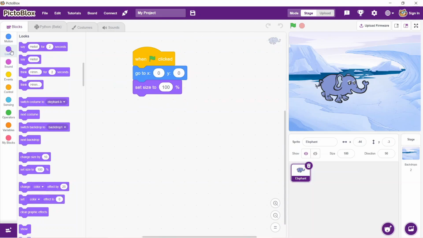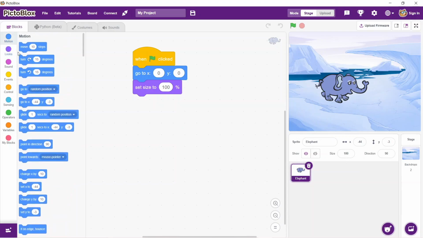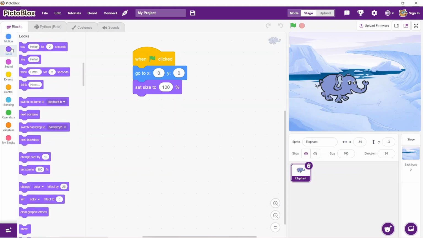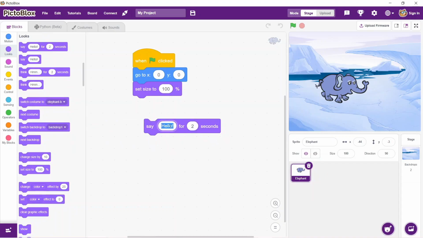And when the elephant is going to sneeze, we will display a message also that it is saying out something. And for that, we will go to the looks category and take the first instruction from here, say hello for 2 seconds. Instead of hello, we will change the message here, and we can reduce the time also.